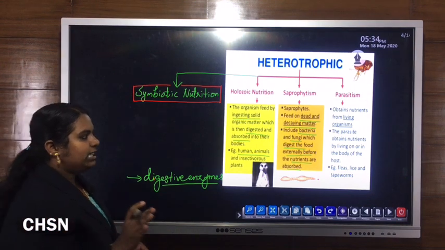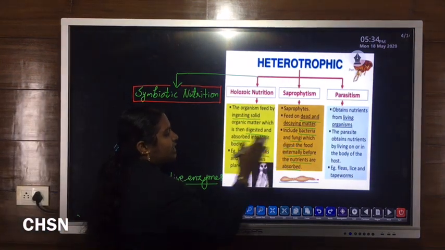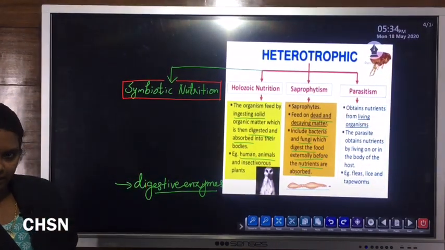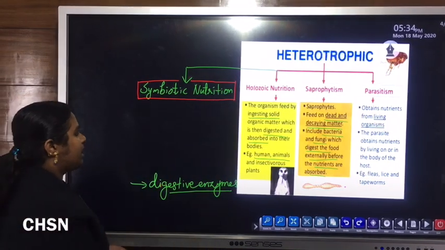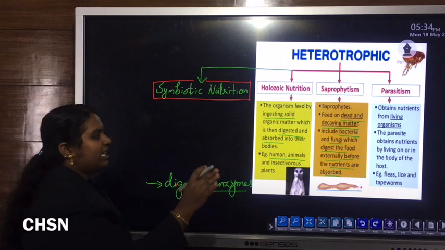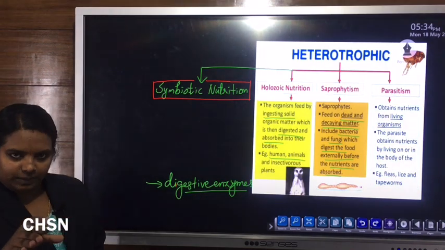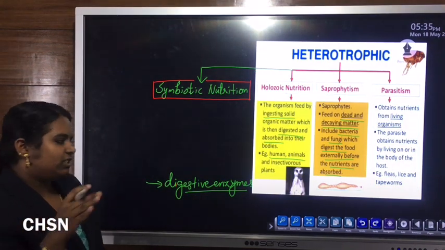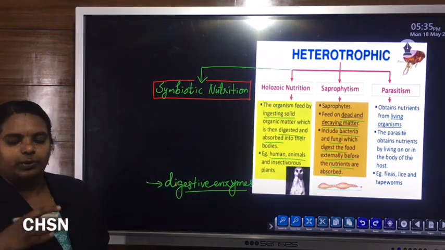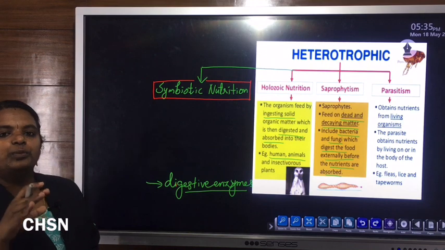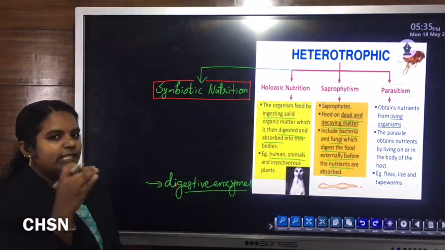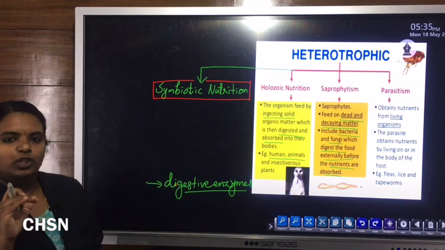Once again I will repeat it. Organisms like bacteria as well as fungi feed upon dead as well as decaying matter. They release some digestive enzymes or digestive juices onto that dead or decaying matter. With the help of these digestive enzymes, the large complex material is broken down into simpler as well as soluble form.